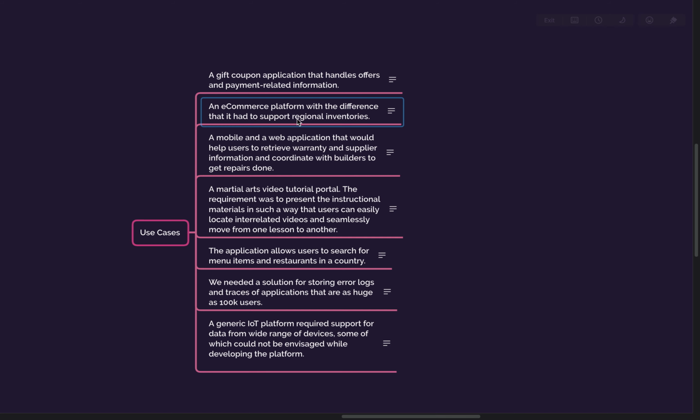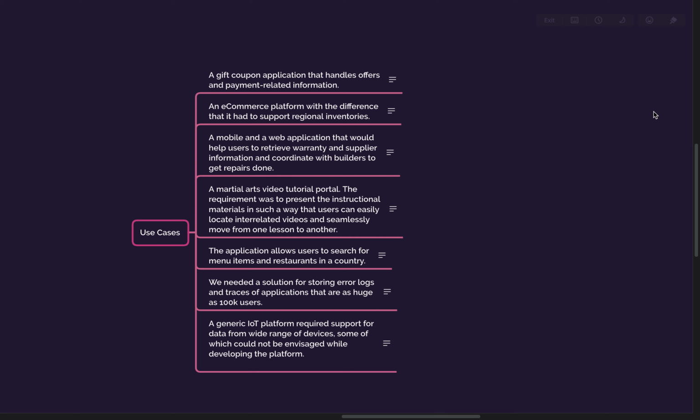The second one is an e-commerce platform with the difference that it has to support regional inventories as well. So in general, today e-commerce sites are very complex in nature. Let's say Flipkart suggests a particular product is available in your city based on the inventory near your city.